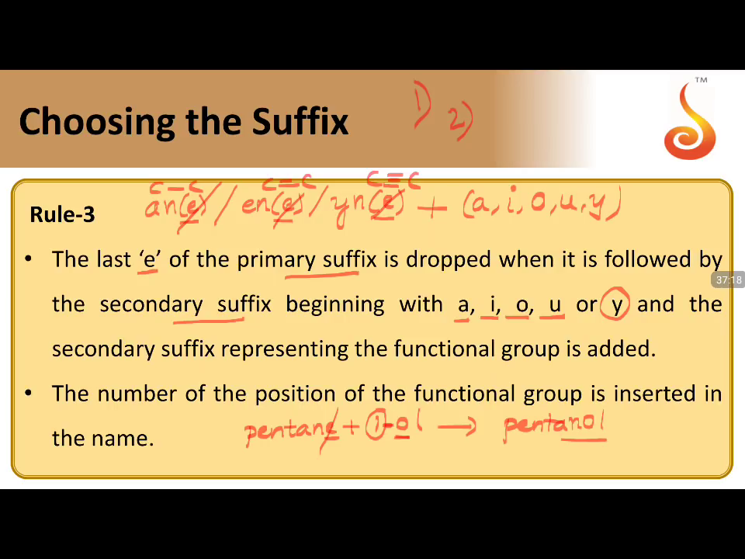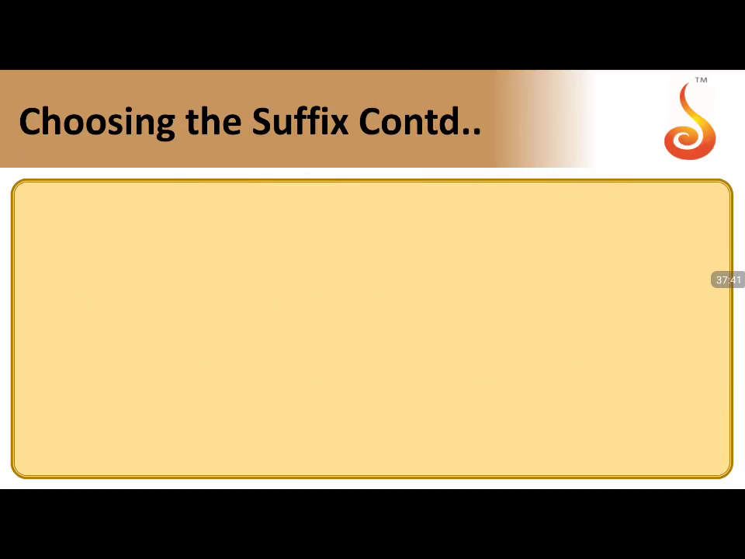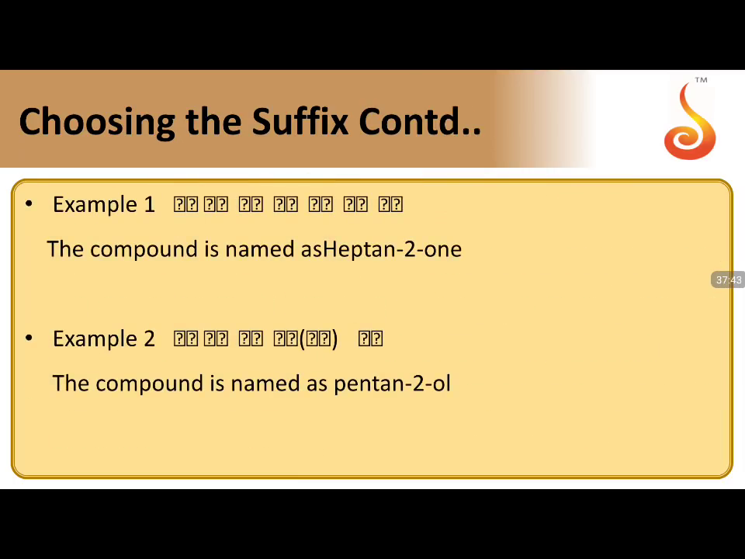Rule number 3: whenever you have letters like A, I, O, U, Y followed by the primary suffix ane, ene or yne, E will be dropped from the primary suffix when the letter that follows is A, I, O, U, Y. So these are our rules. We have seen 3 rules for choosing the suffix for these compounds.